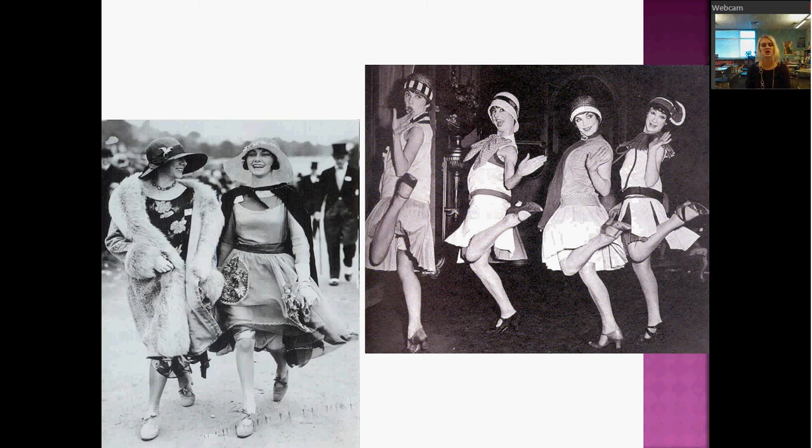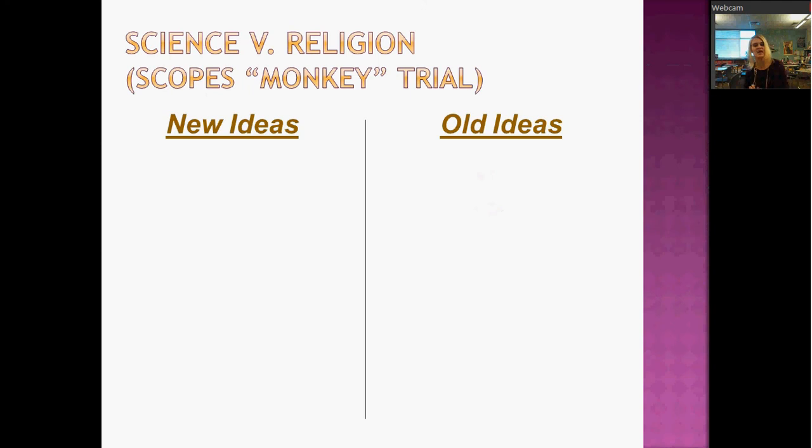The last one that we're going to talk about before we move on to the back is science versus religion. And this really gets its root in what's called the Scopes monkey trial. Excuse me. So the Scopes trial was a trial that was held in Tennessee. And it may seem like a weird name, right? The monkey trial. What's this all about? So let's talk a little bit about what's going on with this here.